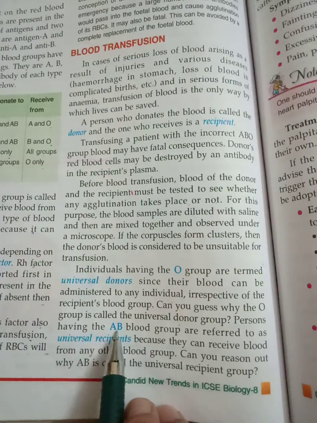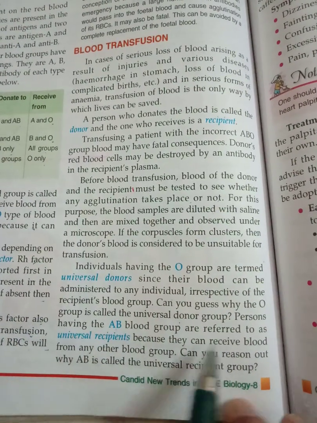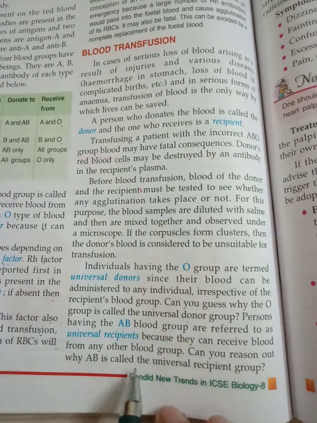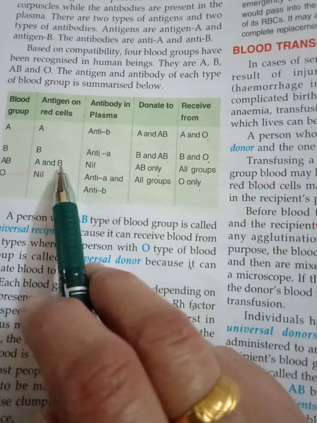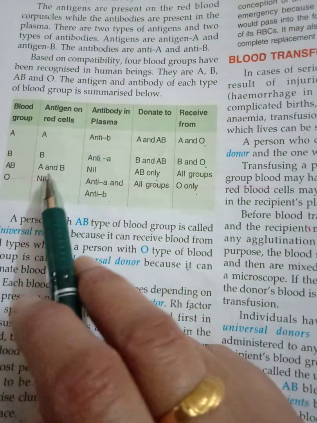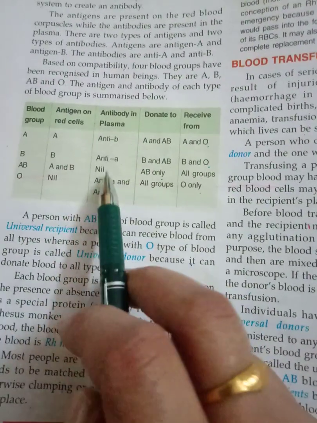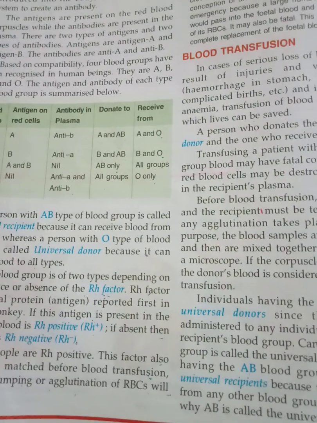And persons having AB are referred to as universal recipients because they can receive blood from any other blood group. Can you reason out why AB is called universal recipient? Here is the reason. AB antigens are A and B, but it is not having any antibody in the plasma, that's why we can take.